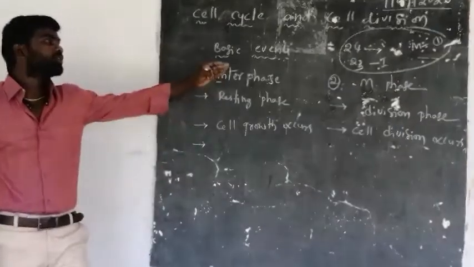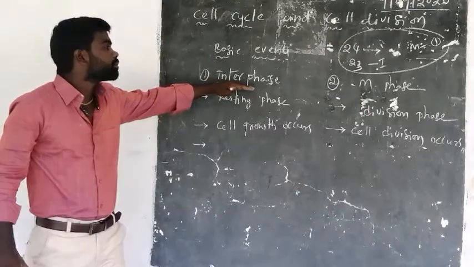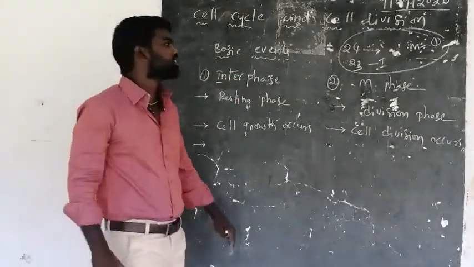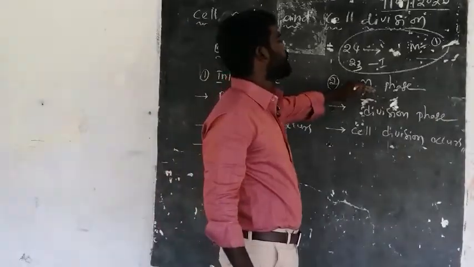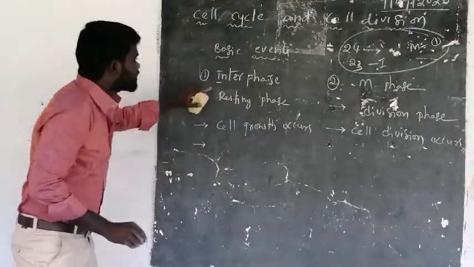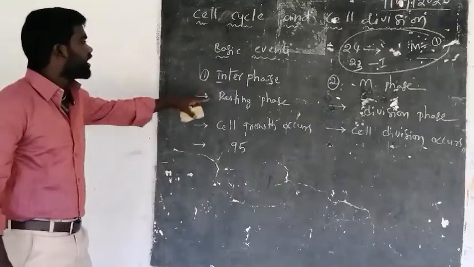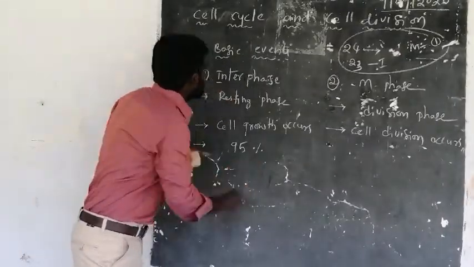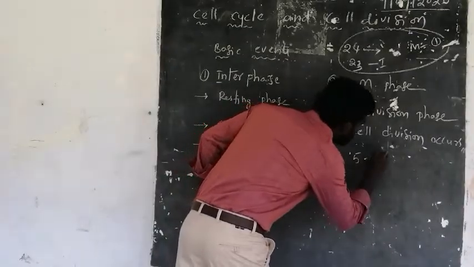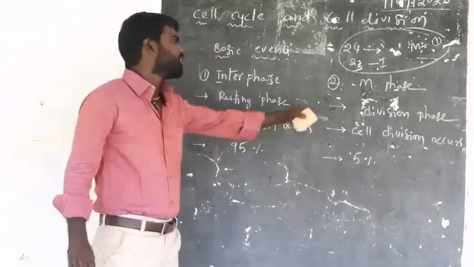That means about 95% of the cell cycle is in interphase, and the remaining 5% of the cell cycle is in M phase or mitotic phase.